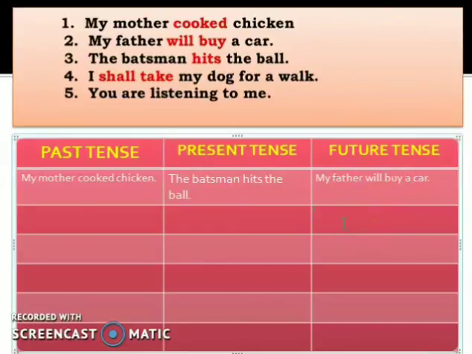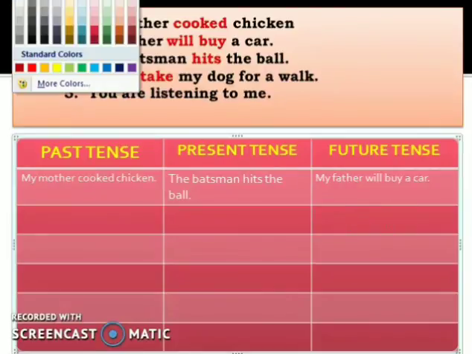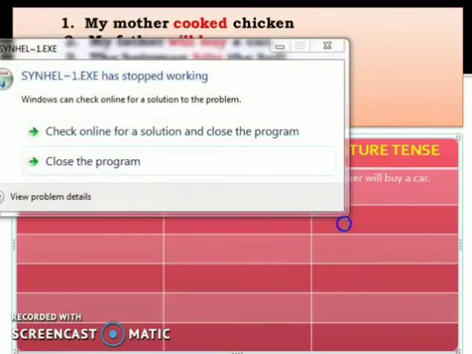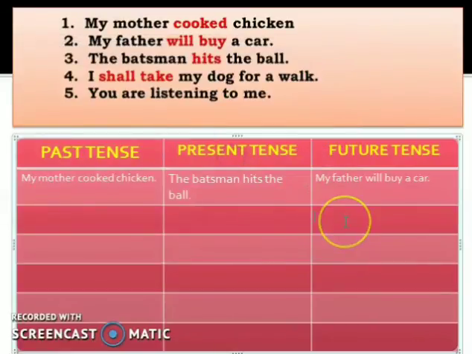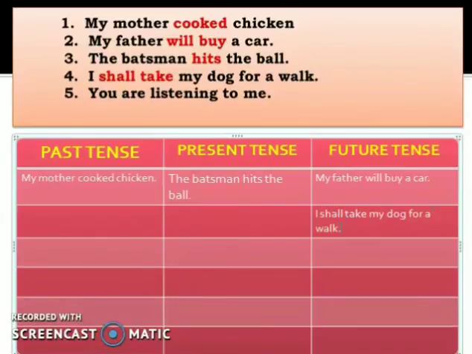Yes, all of you are correct. This will be simple future tense. So, under this box, let me write, I shall take my dog for a walk.